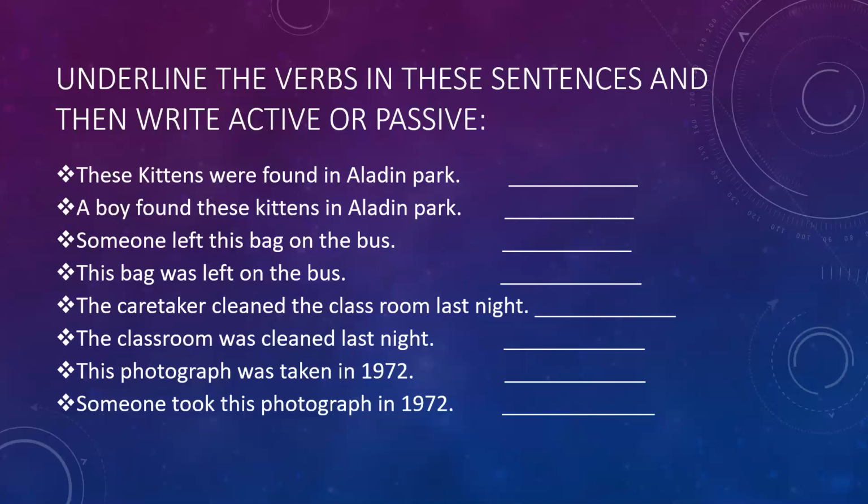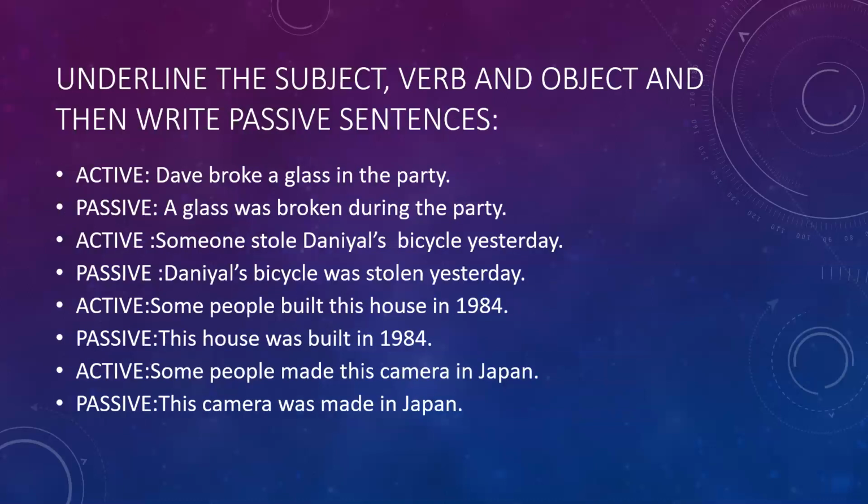This is active. Okay. Number 1 is passive. Number 2, active. Number 3, active. Number 4, passive. Number 5, active. Number 6, passive. Then again passive. And last one is active. Now come to the next.